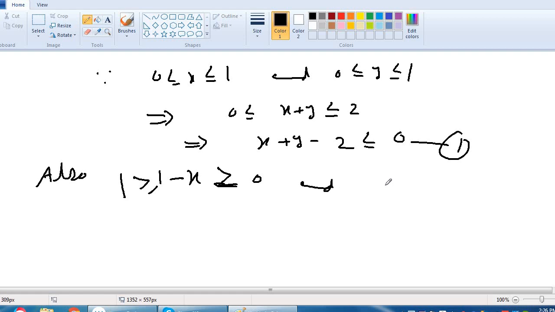And the same way, 1 is greater than or equal to 1 minus y, and it is greater than or equal to 0.